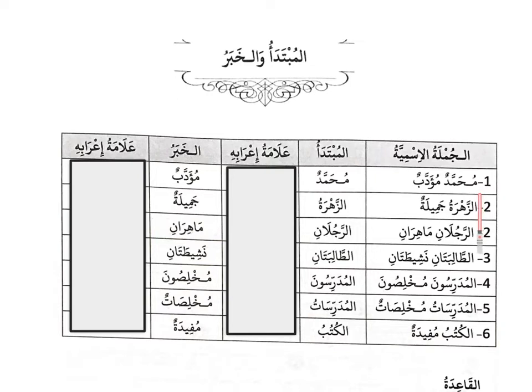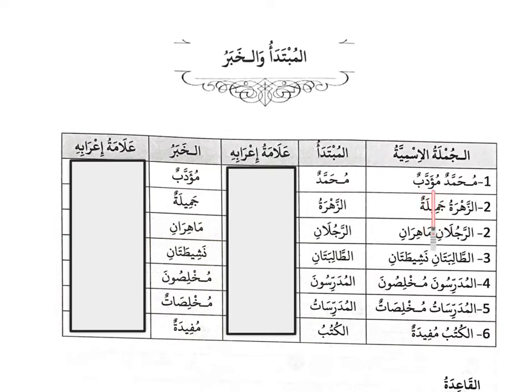Al-jumlatul ula, Muhammadun mu'addabun. Muhammad is polite. So in this sentence, we are talking about Muhammad. So that is our subject, or here we call it our mubtada. Okay, so the sentence is about Muhammad. So Muhammad is the mubtada. So what about Muhammad? Okay, so Muhammad is mu'addab.